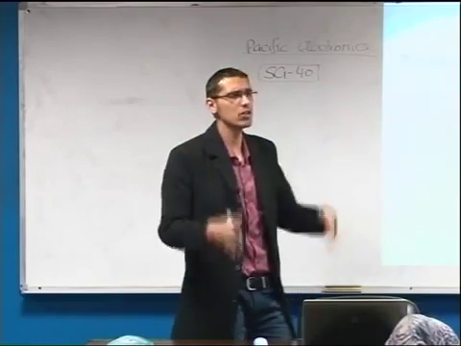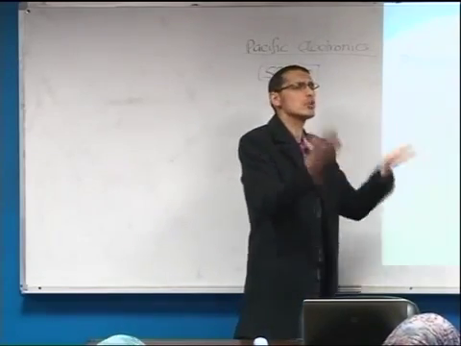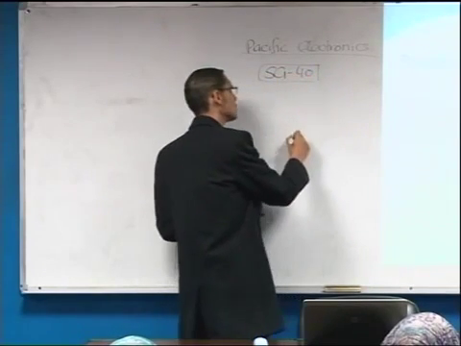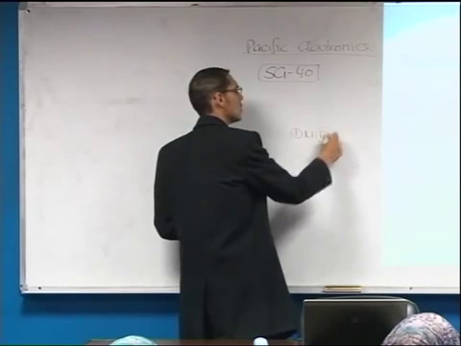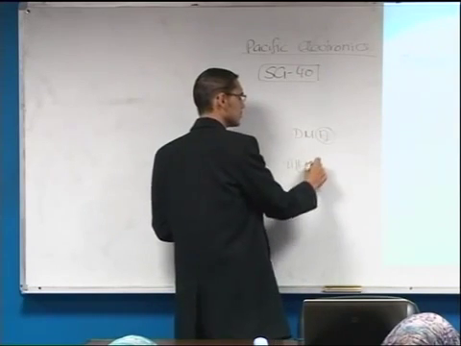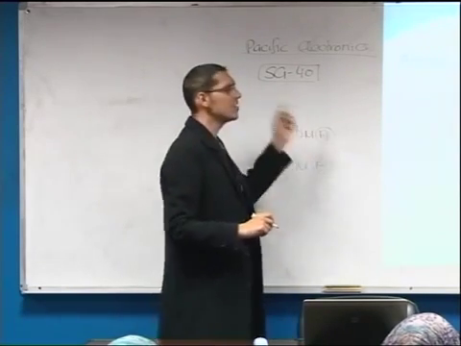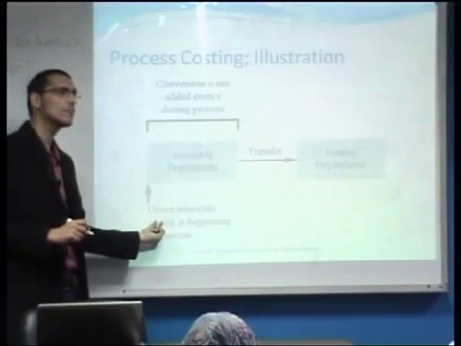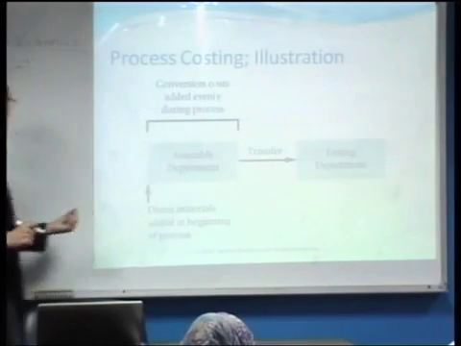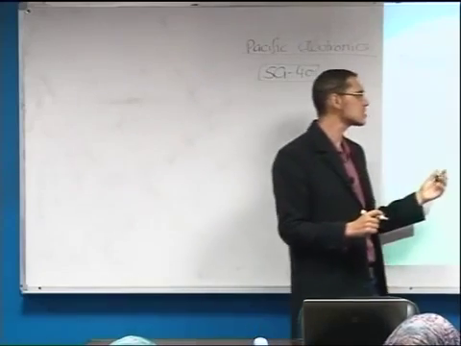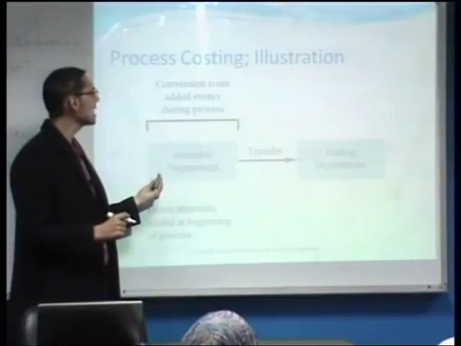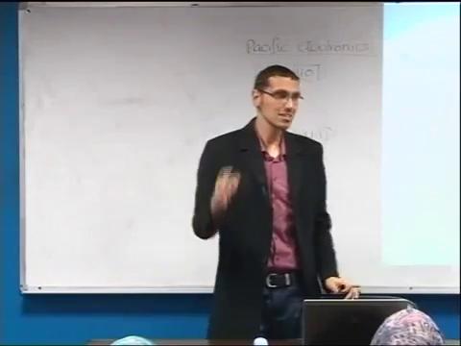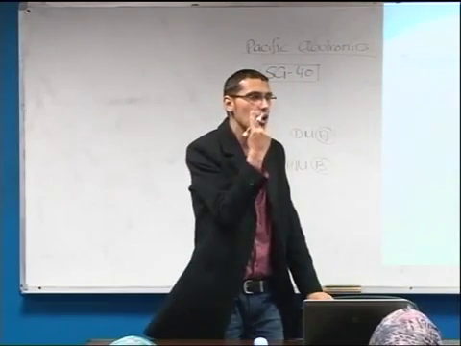Let us say, for instance, that we have two different types of direct materials, direct material A and direct material B. Direct material A is added at the beginning of the process, while direct material B is added, let us say, at 70% of the manufacturing process. In this case, we do not have only one category of direct materials.